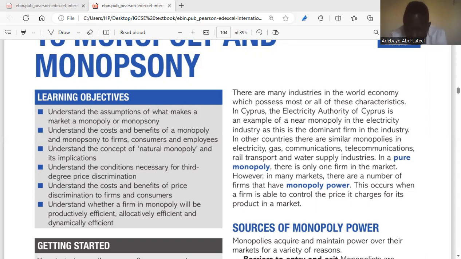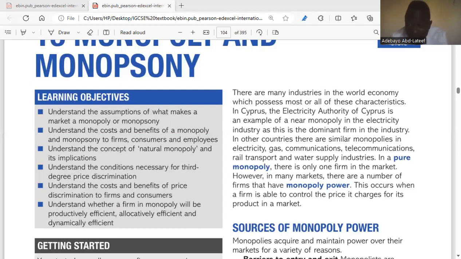So we move on. However, in many markets, there are a number of firms that have monopoly power. This occurs when the firm is able to control the price it charges for its products in the market. So a firm is considered as having monopoly power because it has the ability to control the prices.